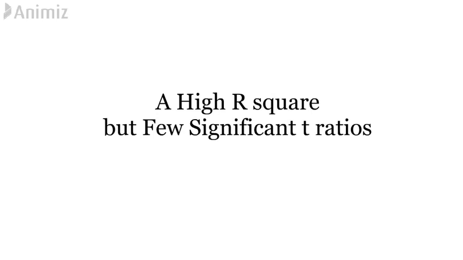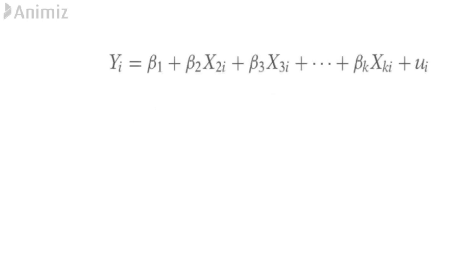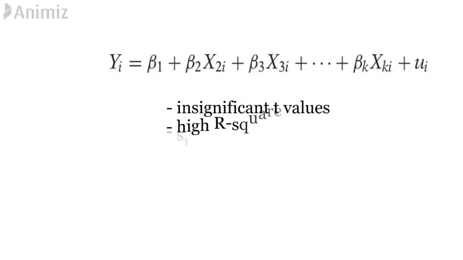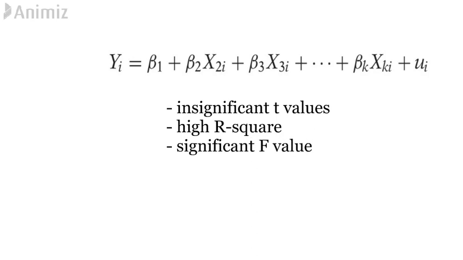Now let's look at the next consequence of multicollinearity: a high R square but few significant t ratios. Consider this k variable linear regression model. One of the signals of high multicollinearity is that there will be insignificant t values but a high overall R square with a significant f value.